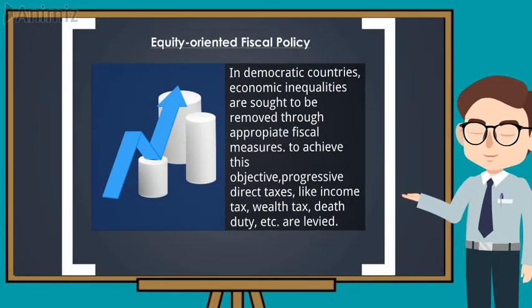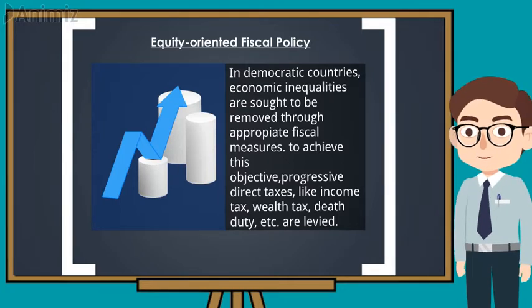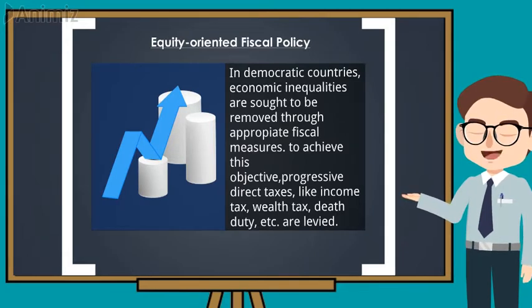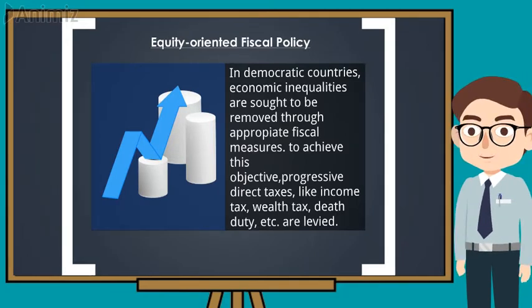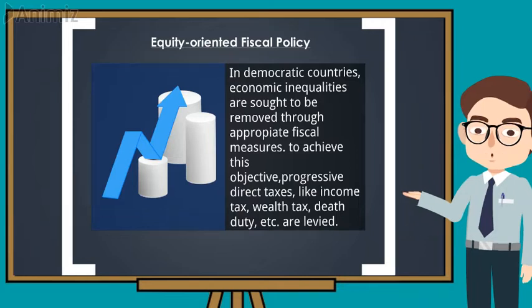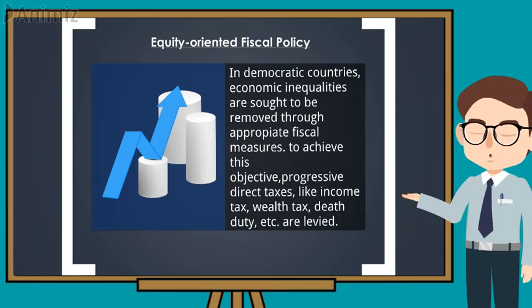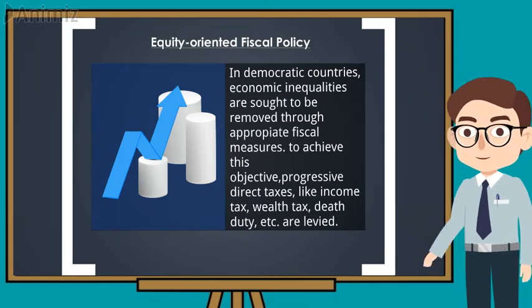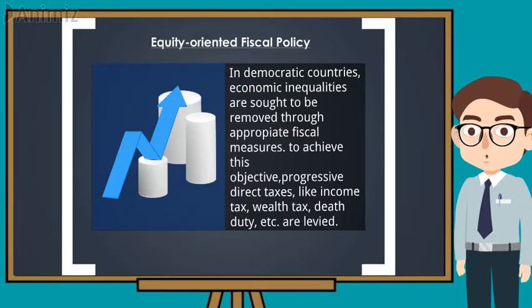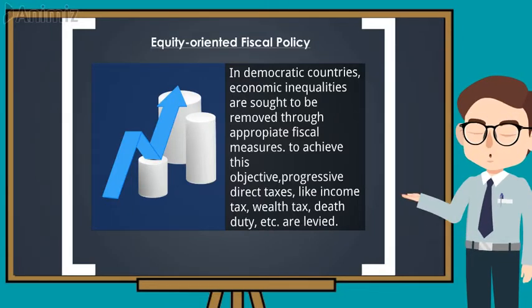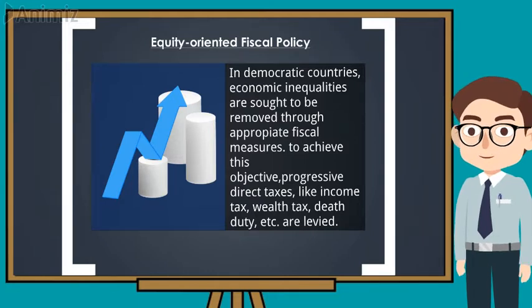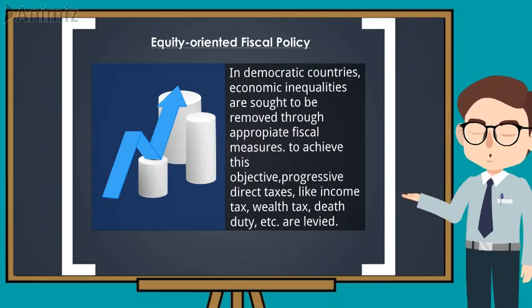Equity-oriented fiscal policy. In democratic countries, economic inequalities are sought to be removed through appropriate fiscal measures. To achieve this objective, progressive direct taxes like income tax, wealth tax, and death duty are levied. The incidence of these taxes is more on the rich. The tax proceeds are spent on welfare schemes for weaker sections of society. Accordingly, the gap between the rich and the poor is sought to be reduced.